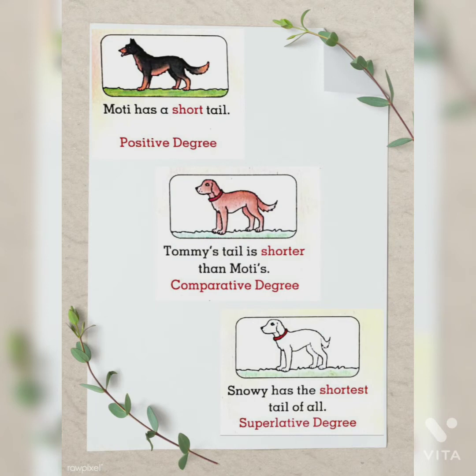For example, Moti has a short tail. It's a positive degree. Tommy's tail is shorter than Moti's. It's a comparative degree. Here we are comparing Tommy's tail with Moti's tail. Moti has got a long tail and Tommy has got a still shorter tail.